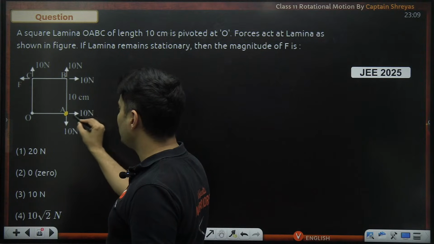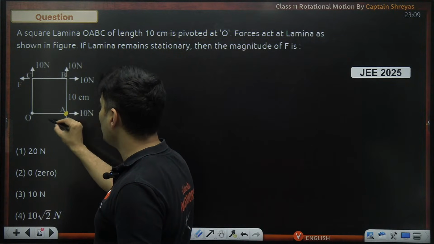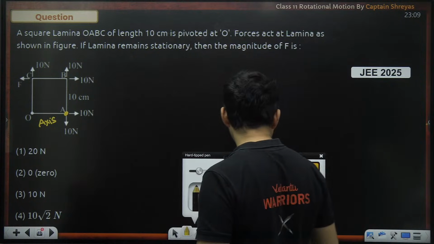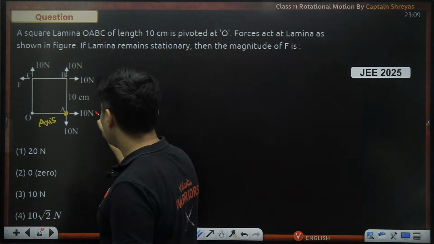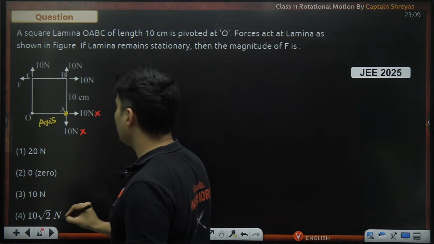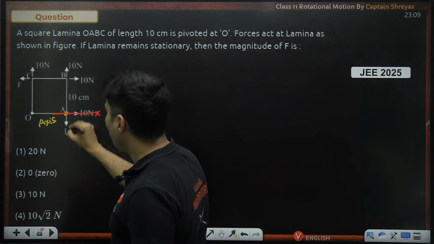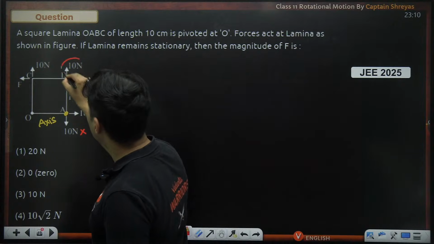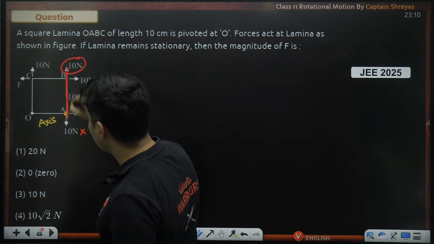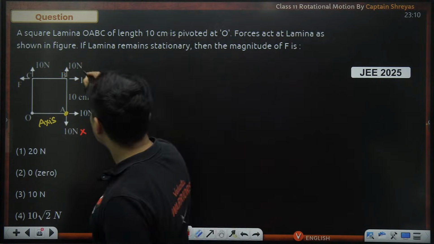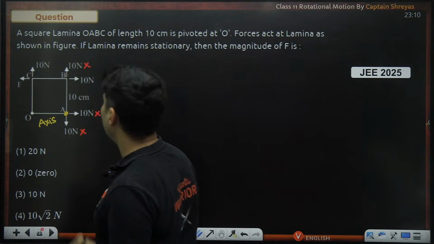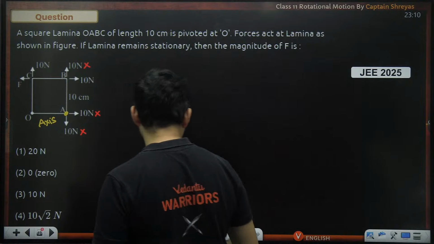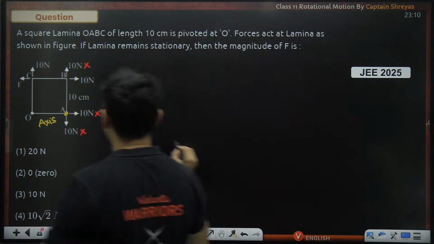This 10 Newton and this 10 Newton are passing through the axis only. So they will not create any torque. This and this will not create torque because the force is passing through the axis. Not just that, even this 10 Newton force is passing through the axis. So even that will not create any torque. Oh, what about this 10 Newton? Yes, it will create a torque.